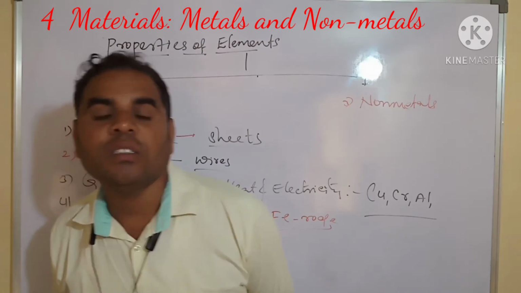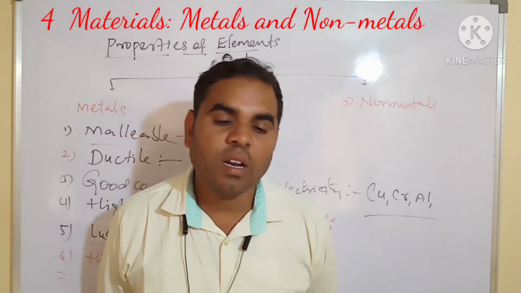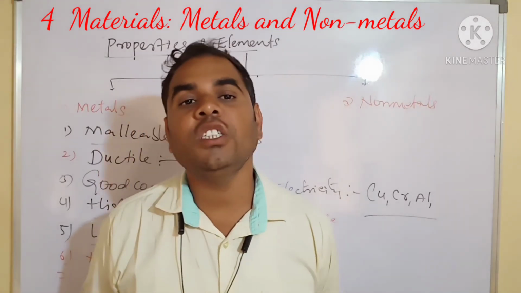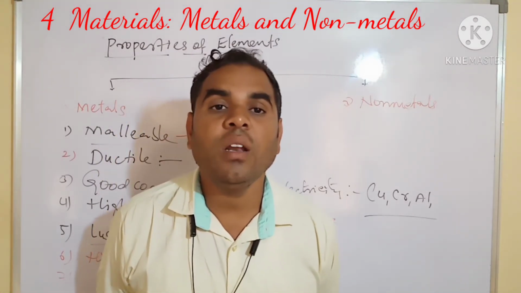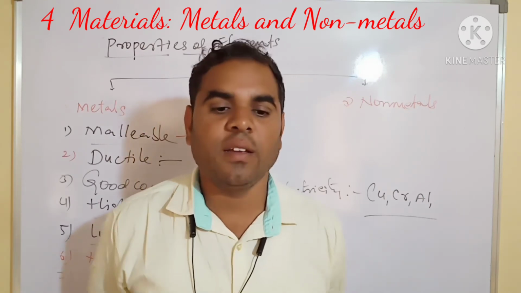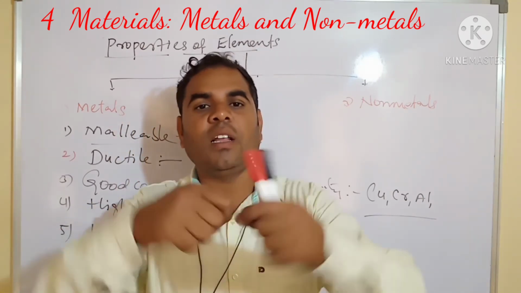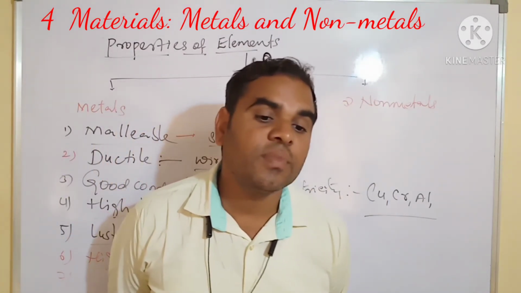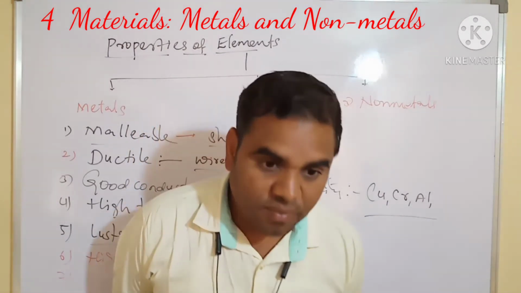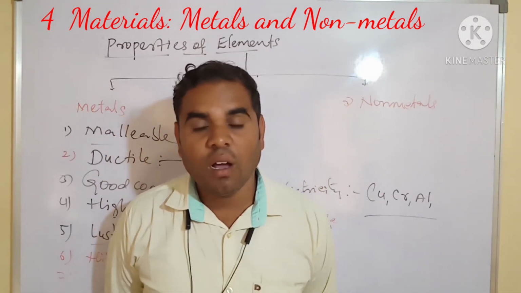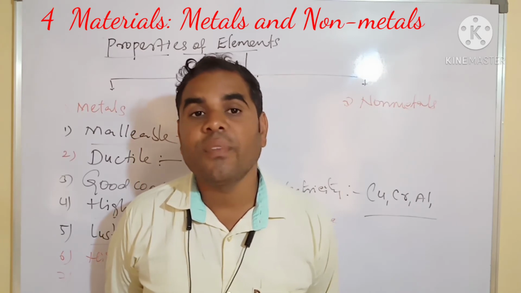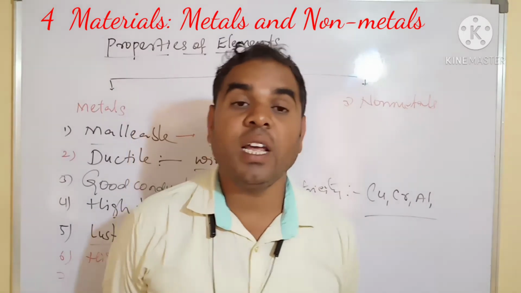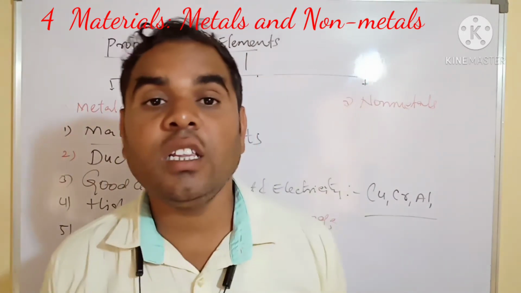Metals: ferrous, copper, aluminium, silver, gold, chromium, sodium, potassium. Sodium and potassium are soft metals. Sodium and potassium we can easily break. Next, magnesium is also a very soft metal. We can easily break it down. Next, nickel, calcium, tin, cobalt, cadmium, palladium, mercury. Mercury is a liquid metal. Liquid metal is used in clinical thermometers.